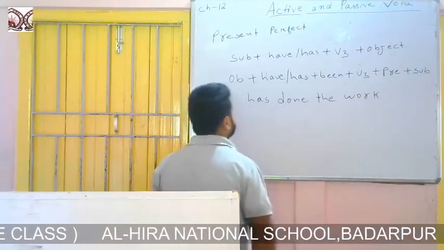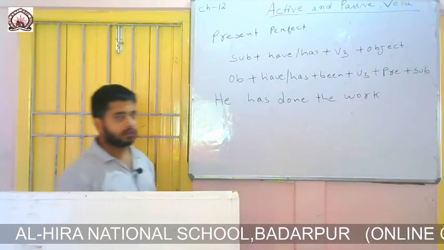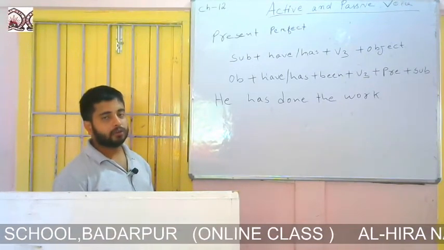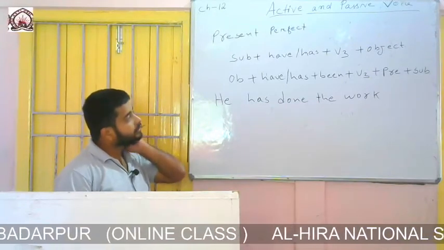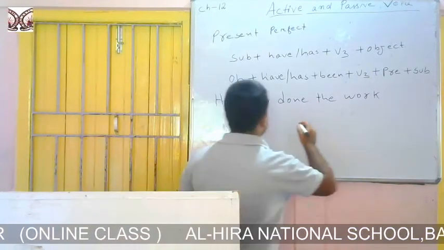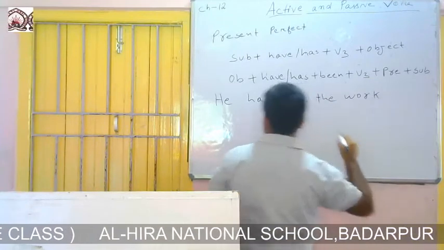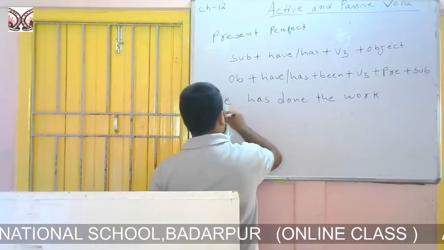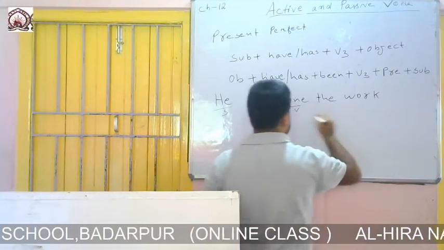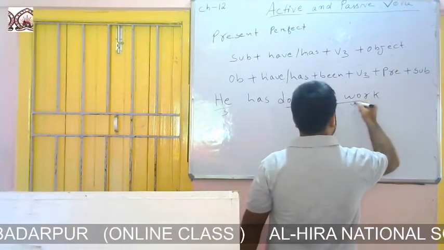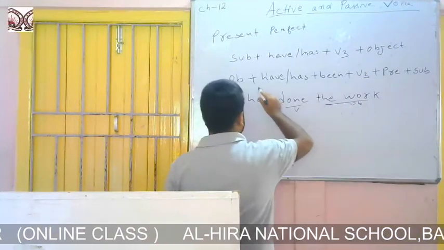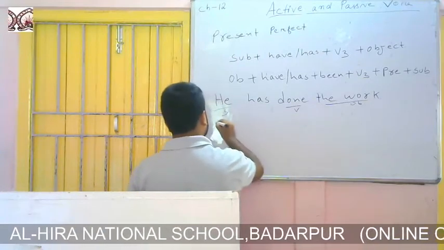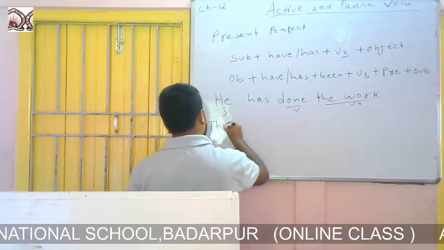Please note down the formation I have written on the board. He has done the work. So how will it change? This is the subject, this is the verb, and the work is the object. The formation of passive says that we have to write the object at the beginning. So we'll write the work.